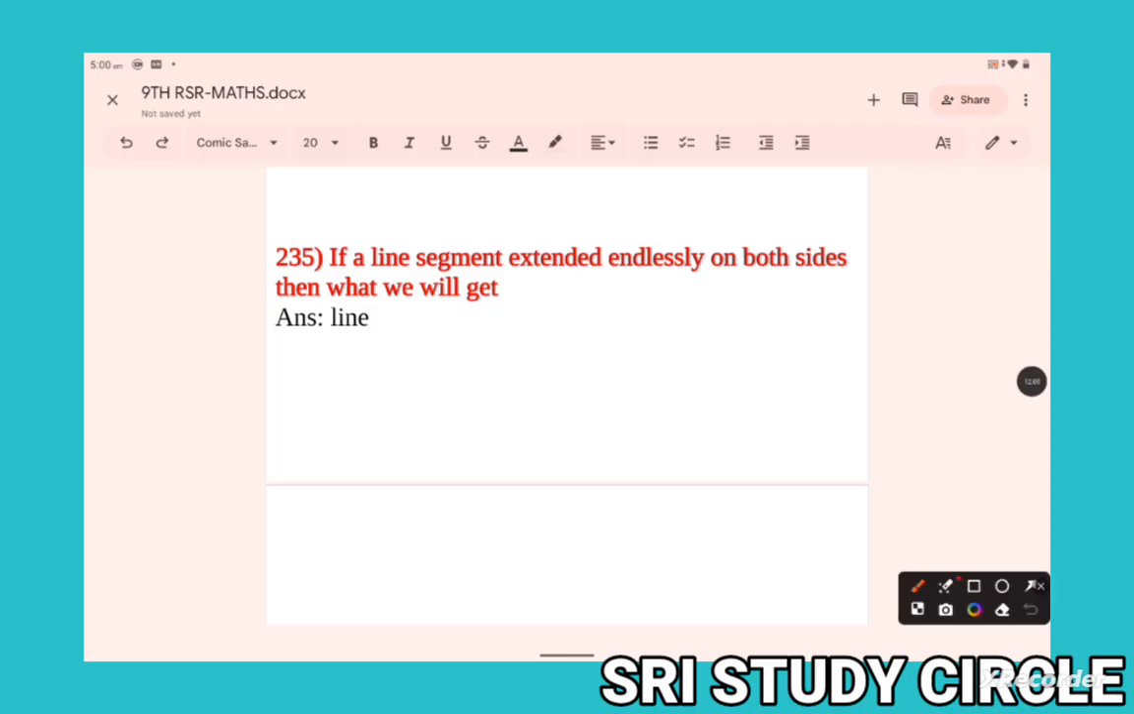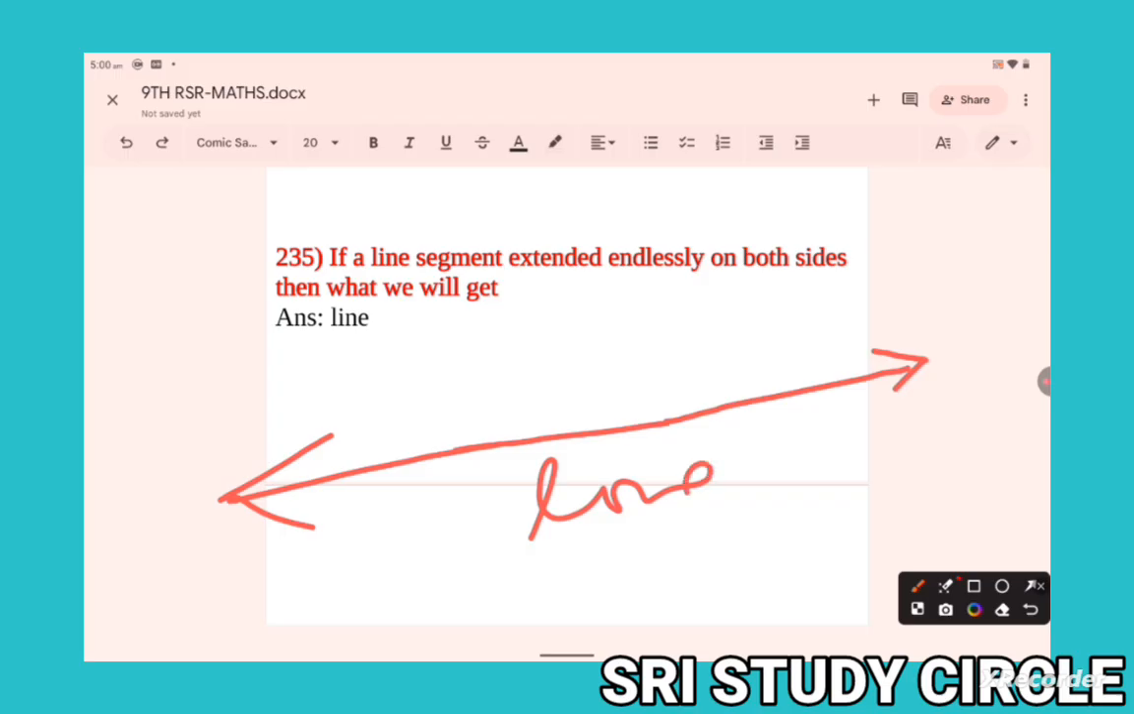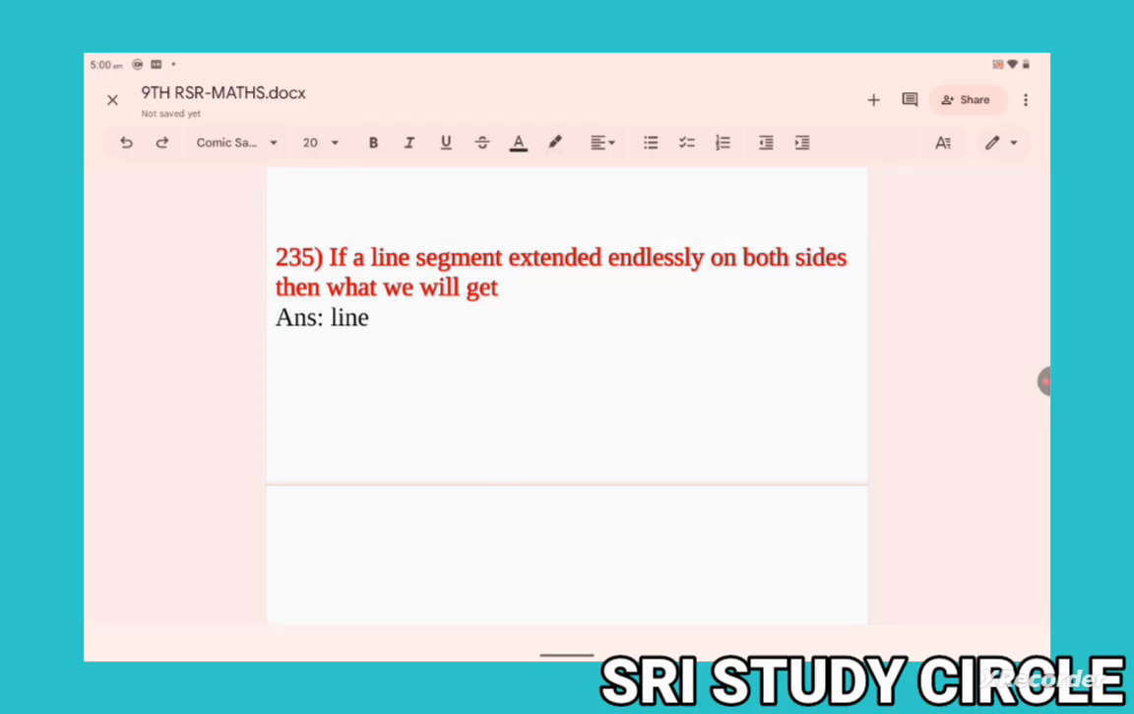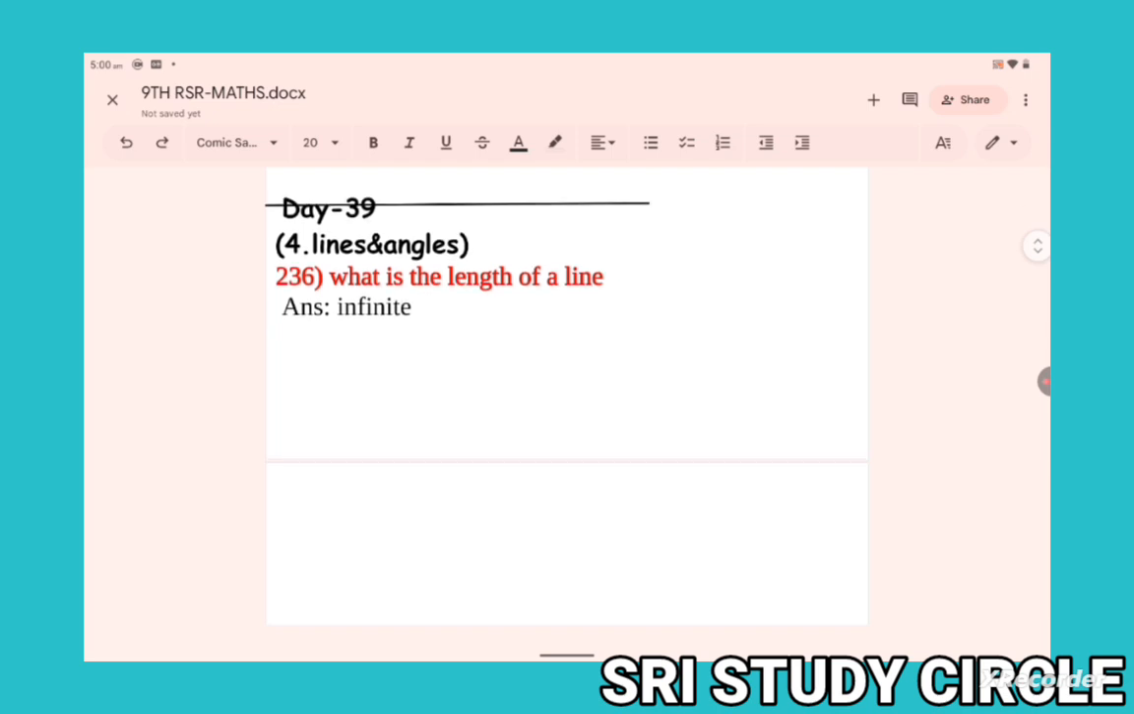If a line segment is extended endlessly on both sides, then what will we get? If a line segment is extended endlessly in both directions, this is known as a line. What is the answer here? Line. Now next question.